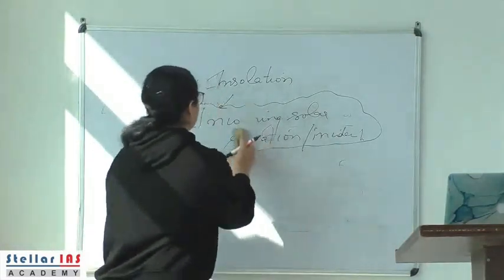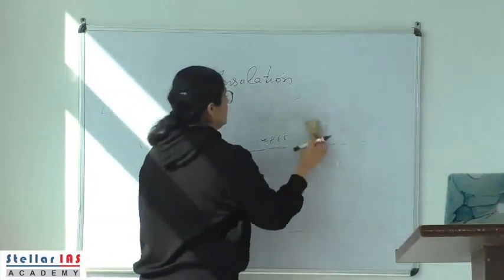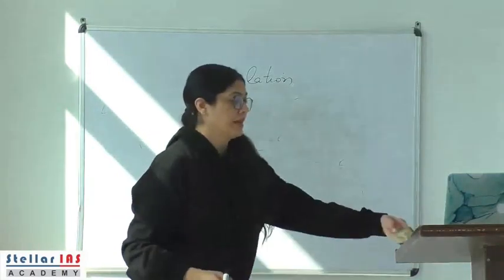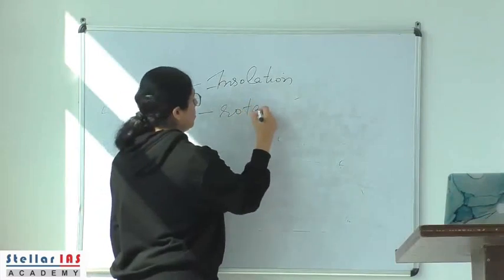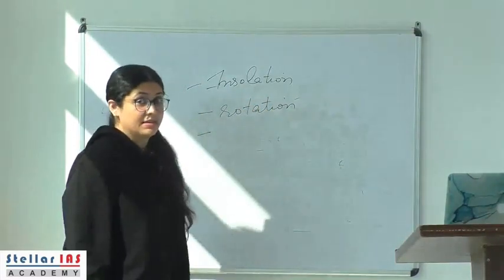So what are these factors on which the amount of radiation received at a place on the surface of the earth is dependent? These factors are the rotation of the earth on its axis, right?